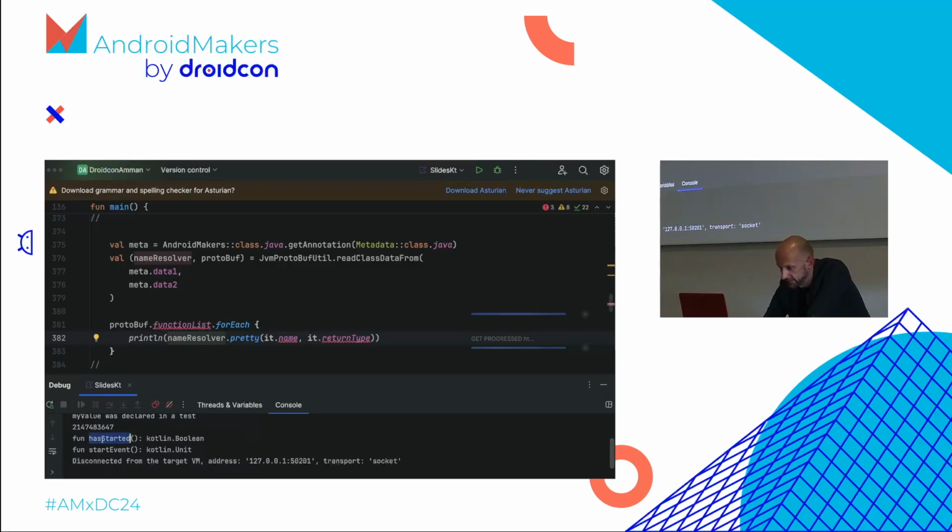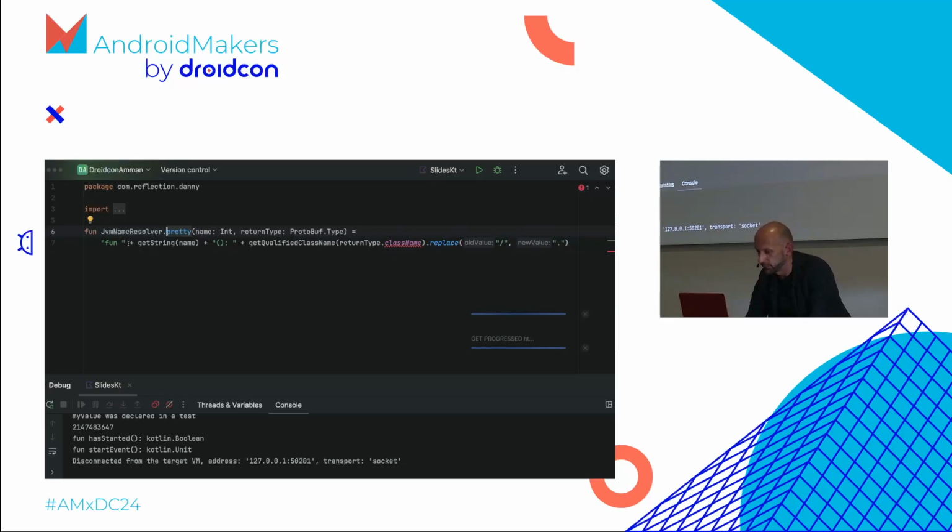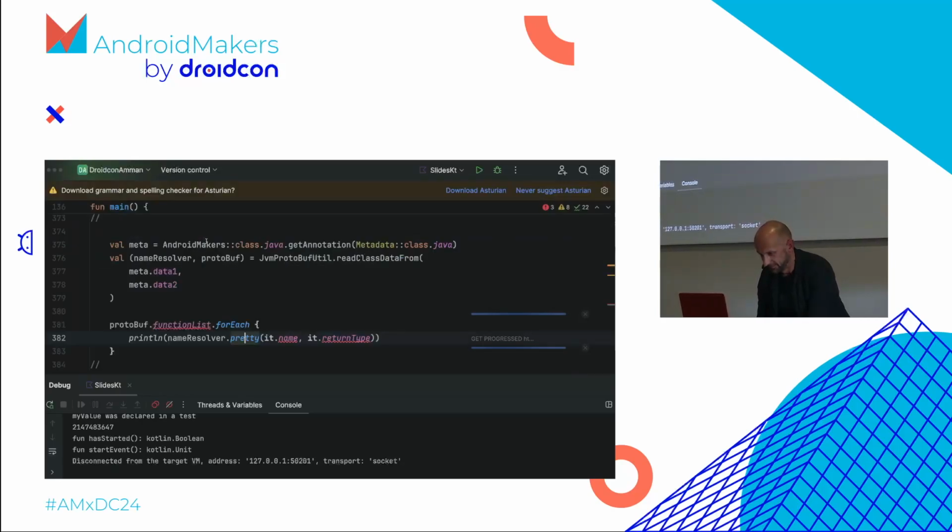So it found the hasStarted method that returns a boolean and the startEvent method that returns Unit. So all the functions, all the properties we could now iterate on. And just to show you that pretty didn't do much, it just added the fun in front of it so that it looks nicer for you. So these cool utils you'll find, there's some interesting stuff when you start looking at the reflection package.